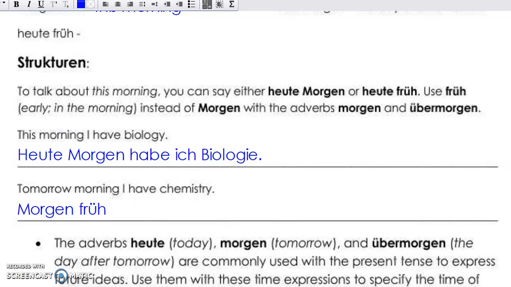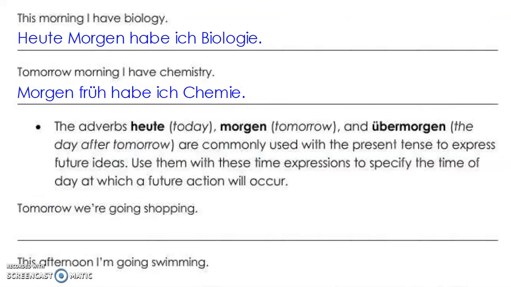So tomorrow morning is morgen früh, and now if you want to say I have chemistry in German, you can't actually say it in the same order that we say in English, because we know that our verb comes in the second position, followed by our subject. So if we start with morgen früh, our time expression, how would we phrase the rest of the sentence? We would say morgen früh habe ich Chemie.